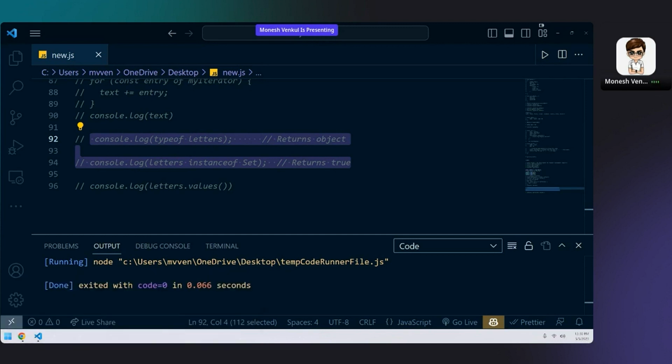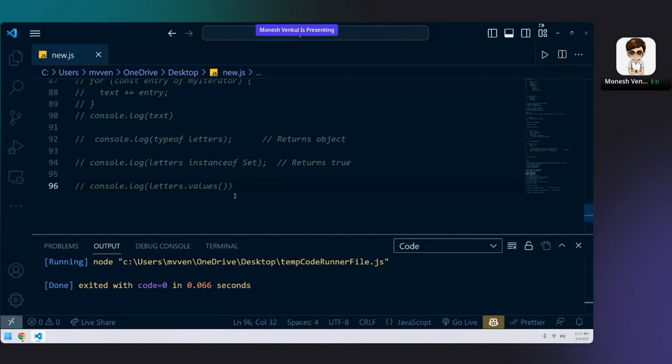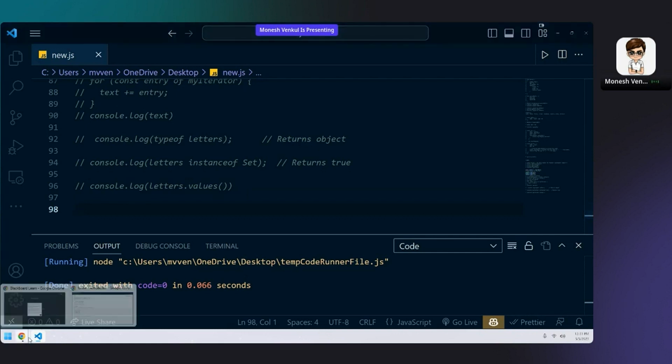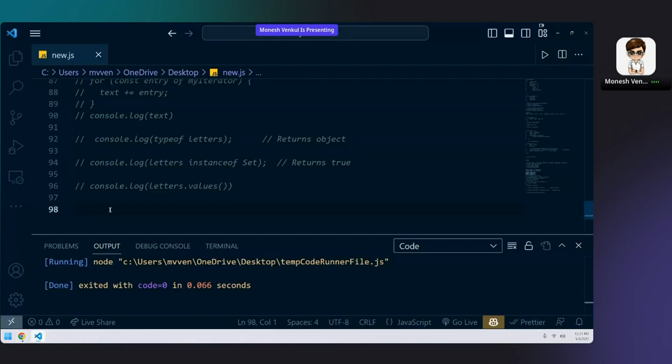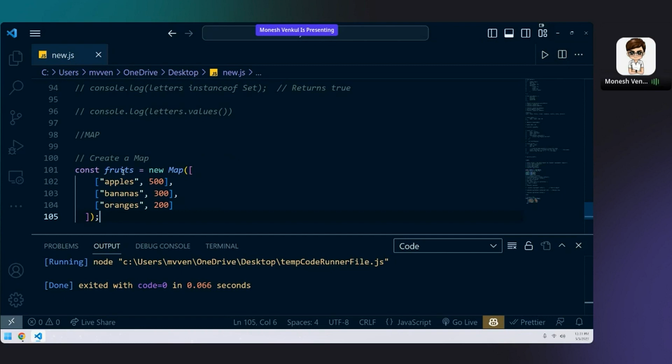No, right? We don't have any key value pair in set. So to solve this, we have something called map. Map is just like your set, but it has a key value pair. Not exactly like an object, but this is how it looks. From here, I'm going to start map. This is how a map looks.